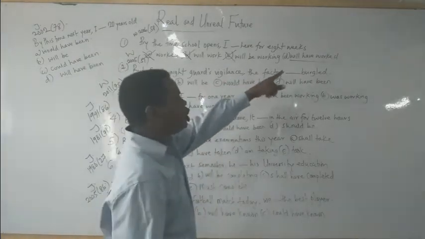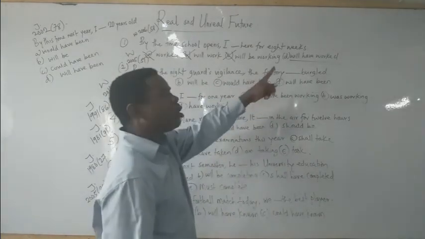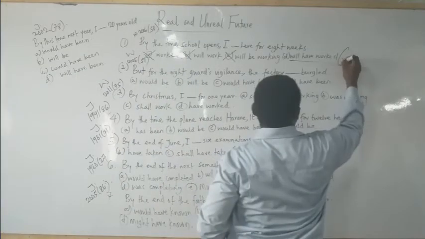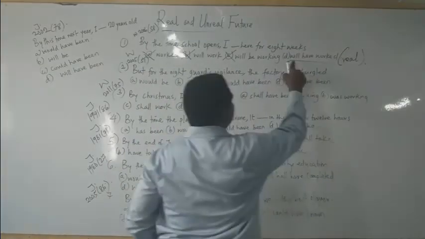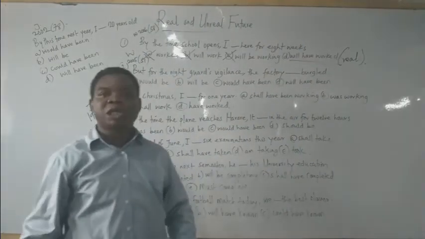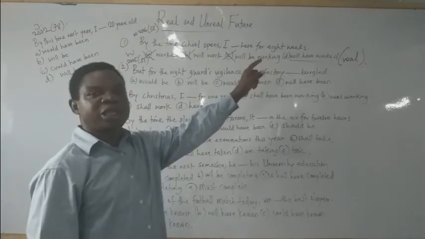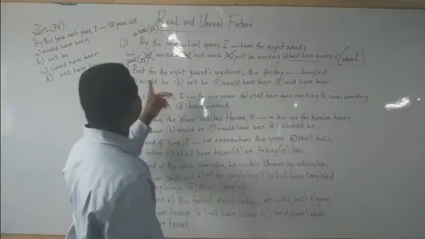Now, if you look at option D, is this a real or unreal expression? This will be a real word expression. Why is it real? Because what? We have the present tense form of the modal auxiliary called what? Will, followed by what? Have, plus the past participle verb. That's number 1. Number 2.